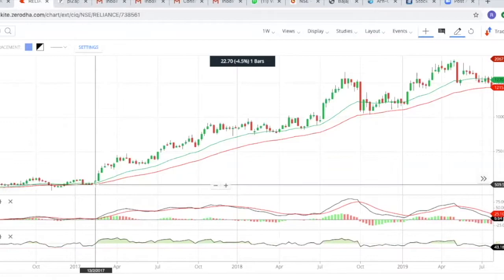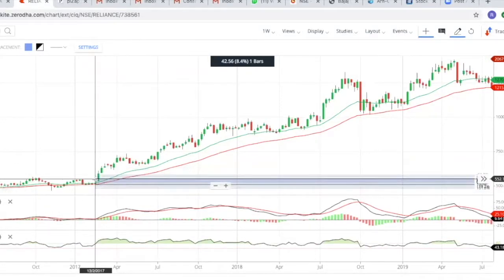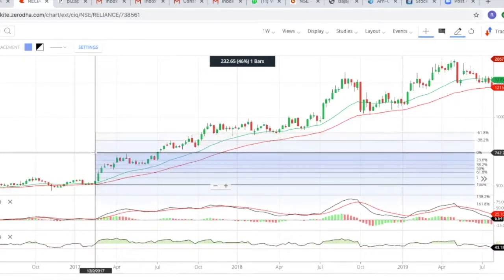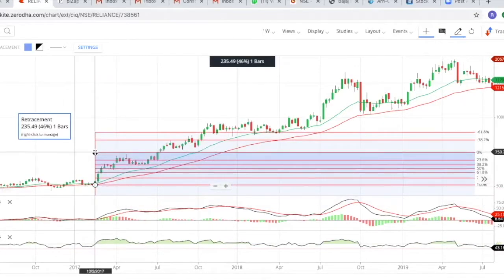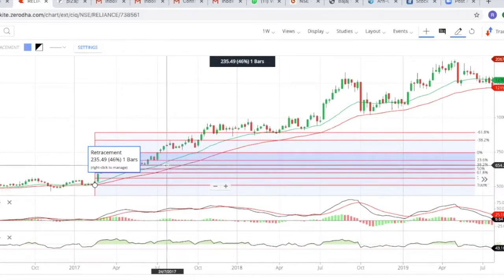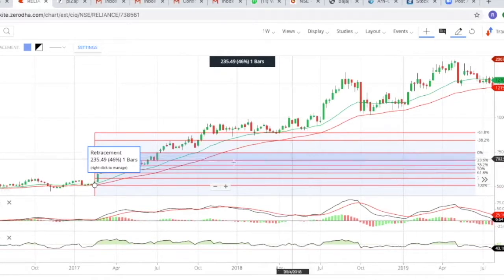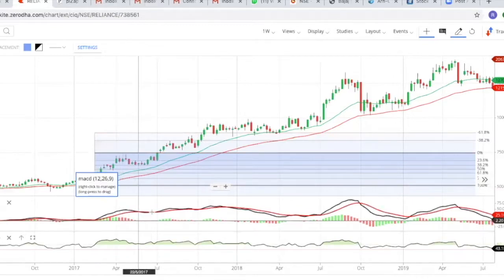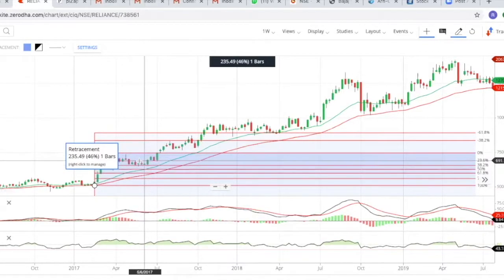So we'll draw a Fibonacci series over here. We'll see that the market has shown some corrections here. So it's clearly visible. I'll draw a Fibonacci series up to here. You can see the market has bounced back from 38.2%. You can see over here 38.2%. The market has bounced back. So this has acted as a support zone.